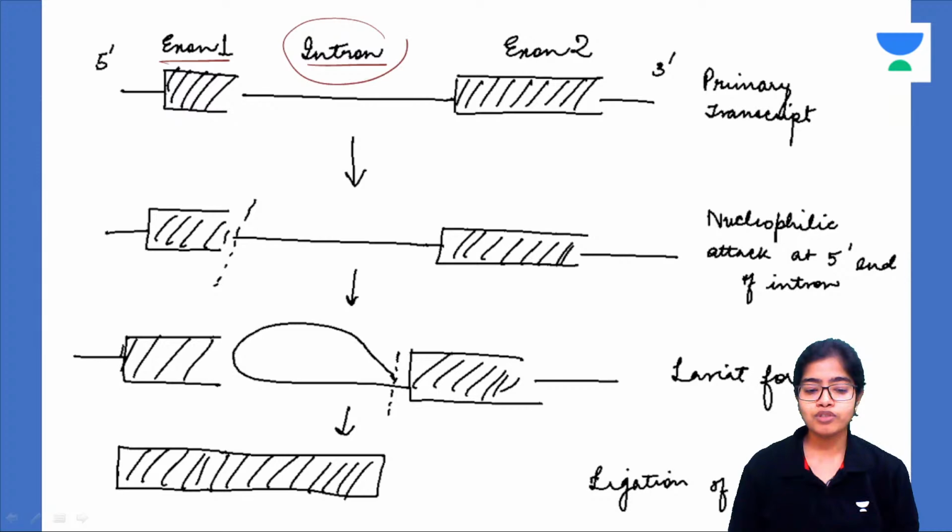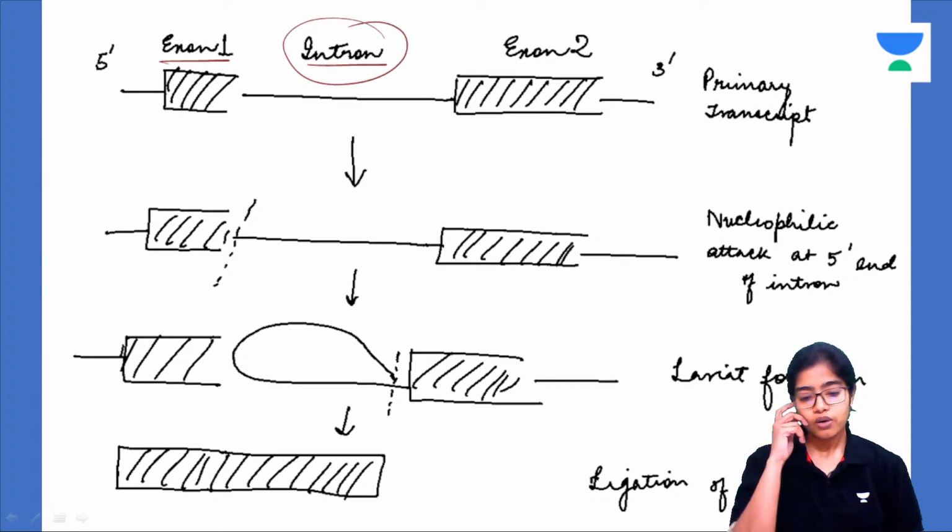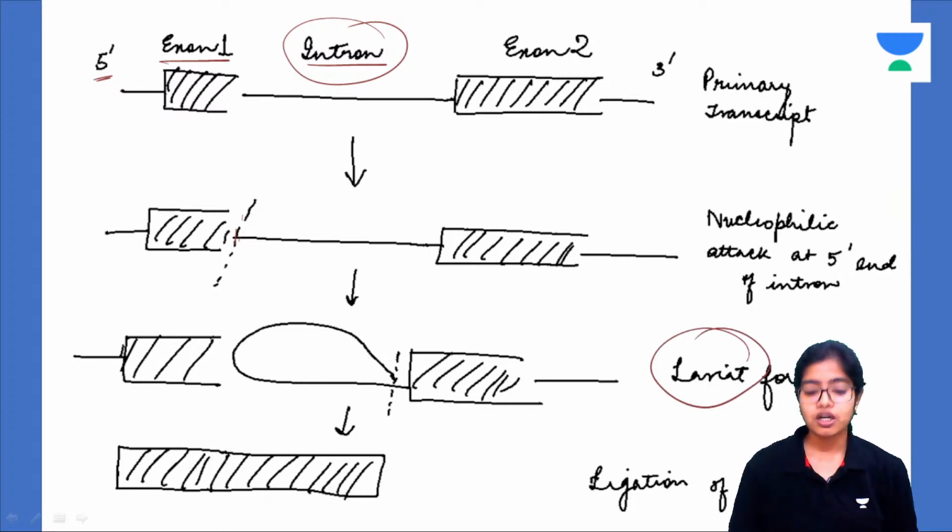How will it be removed? You have to apply some tongs. Now these tongs are the spliceosomes. There will be a nucleophilic attack at the 5' end. See, this is the 5' end. At the 5' end of the intron, and it will curl upon itself to form a lariat. Lariat is a latch, a hook.